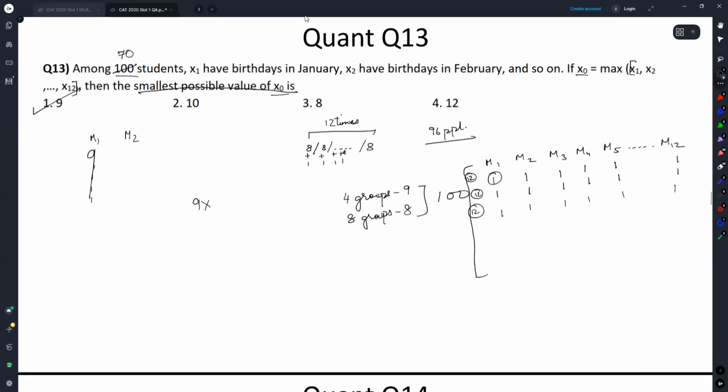So even if 9 into 11 plus 1, yes, the answer will still be 9 here, but this is not the extreme case that is being talked of. It will not be 7, Vaibhav, it will be 6.